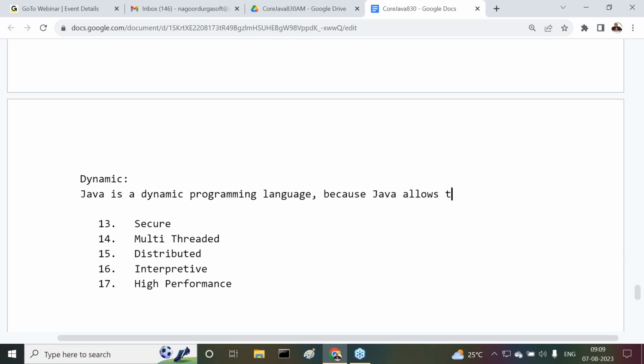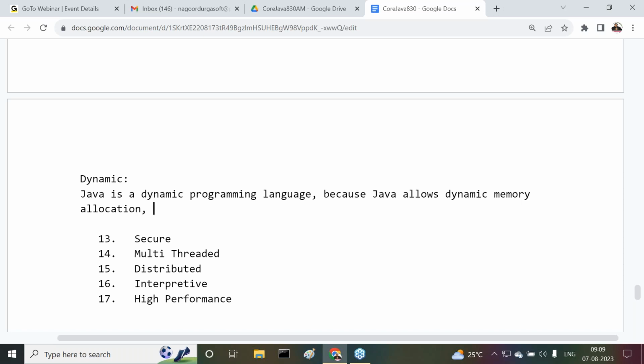Java allows dynamic memory management, dynamic memory allocation. That is the memory. Java allows dynamic memory allocation. That means what is the meaning of it now? In Java applications, memory will be allocated for the data at runtime.